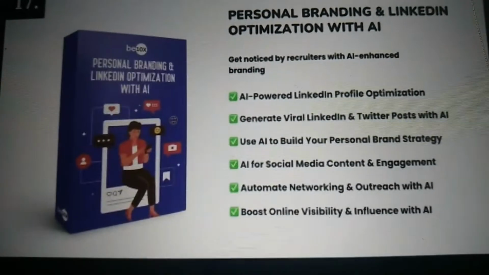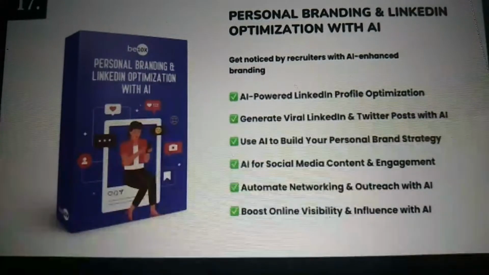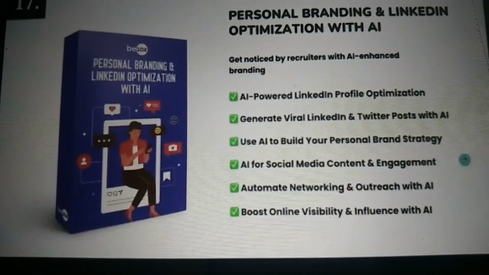How will we do text content? With the help of AI. Video content, you might be feeling it cannot be done with the help of AI. How about I show you something?